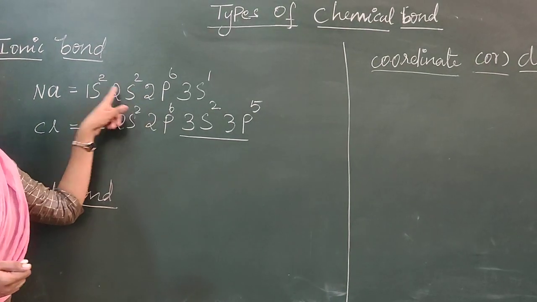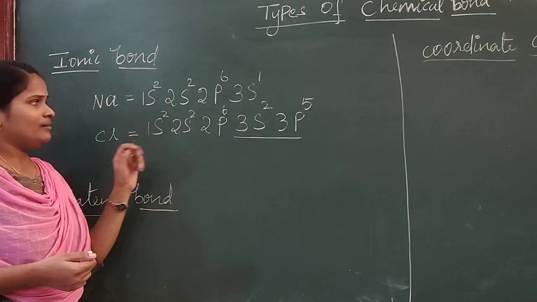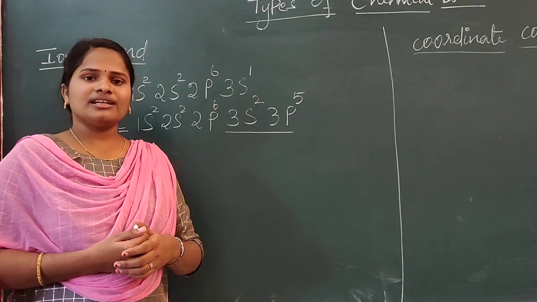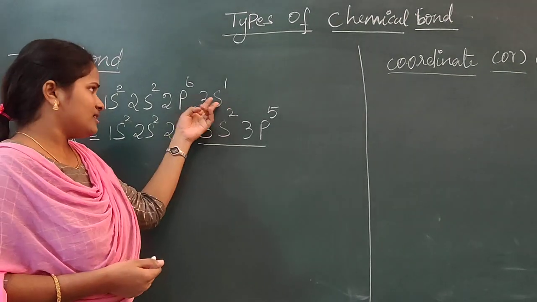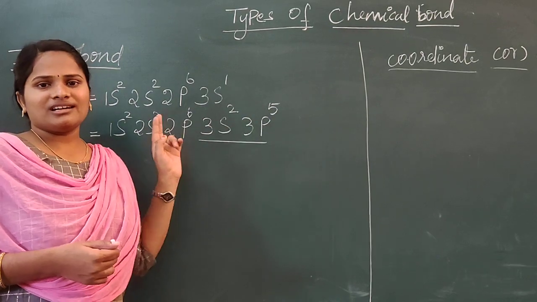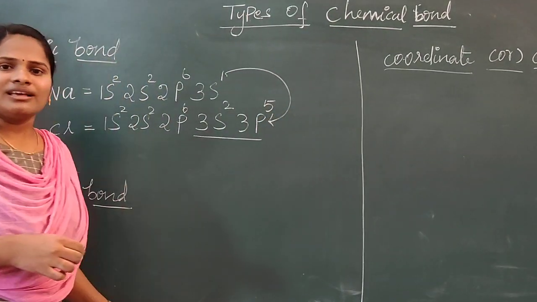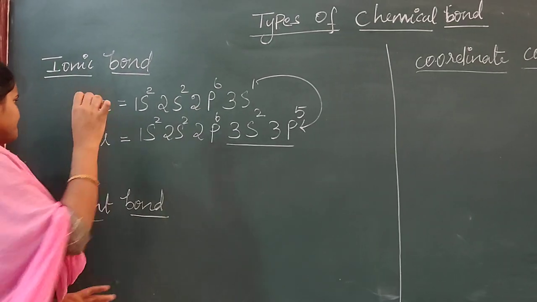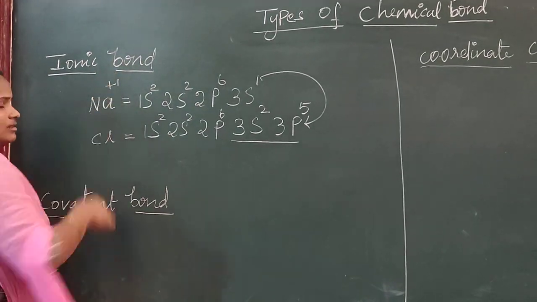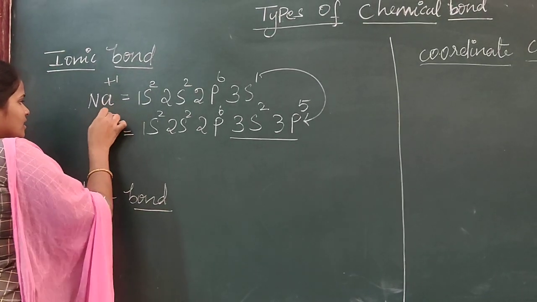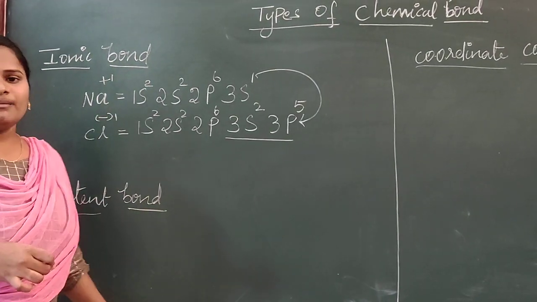See, in the case of sodium, the 2s and 2p are already fully filled. It is having one more electron in the 3s. Always metal will lose the electron, so it will lose one electron to chlorine. Chlorine will gain the electron. So while losing the electron, sodium charge will become +1. While gaining the electron, chlorine charge will become -1.